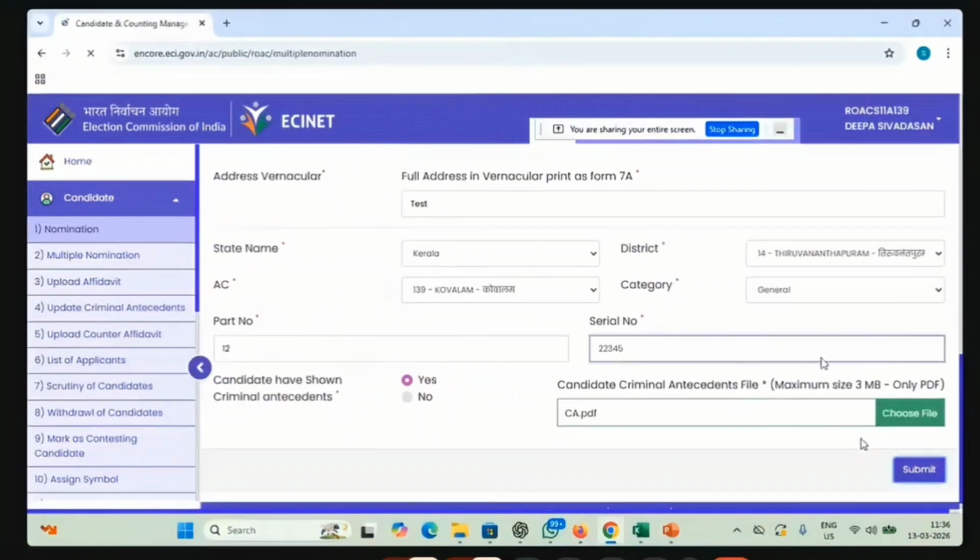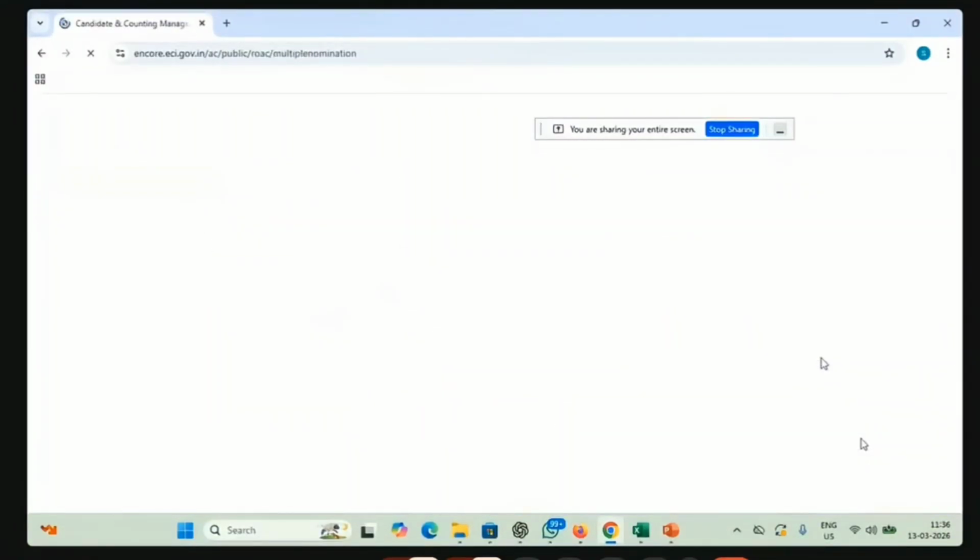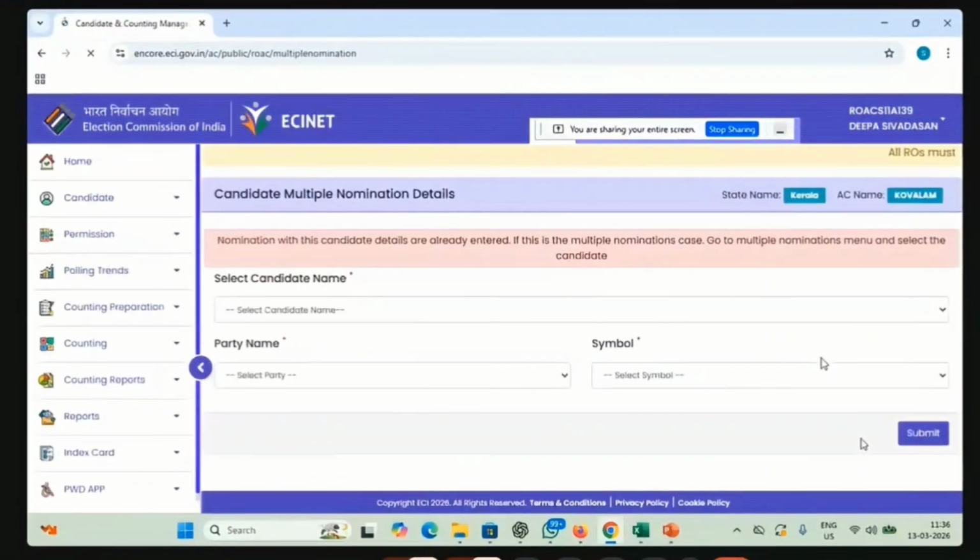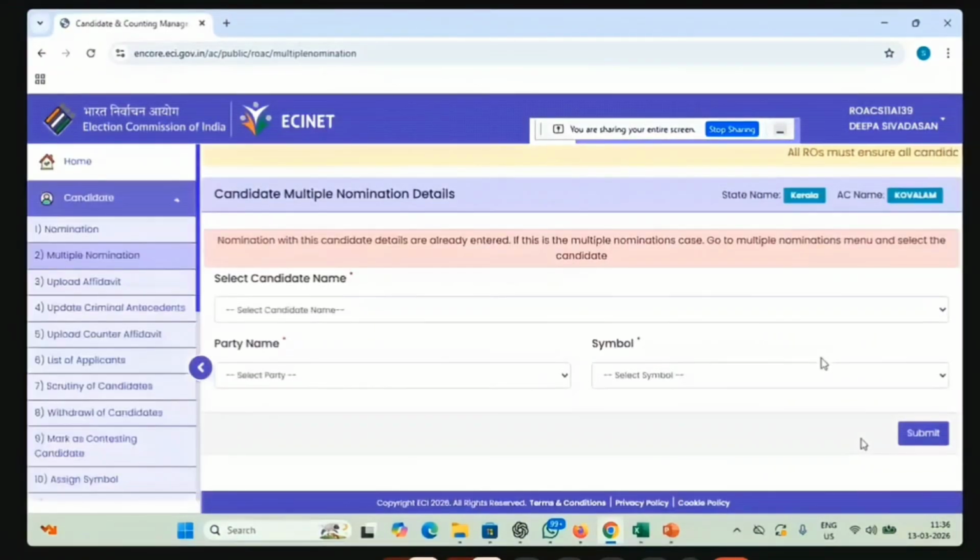And you can click the submit button. Here an error comes, because I have already entered the details. The system has automatically fetched another candidate with the same name, the same address and so on. The system itself is saying that you should opt for the multiple nomination menu.